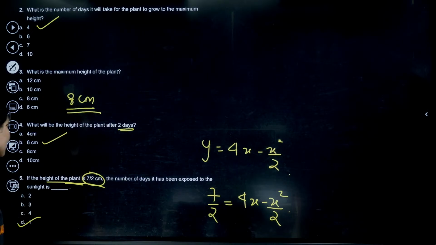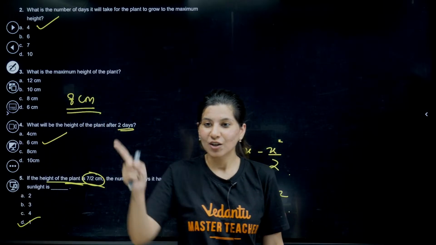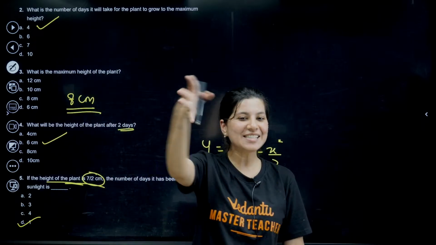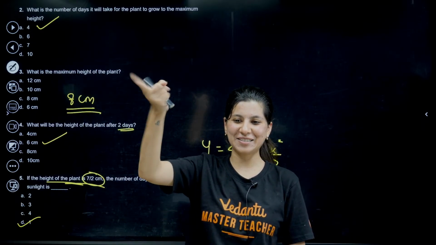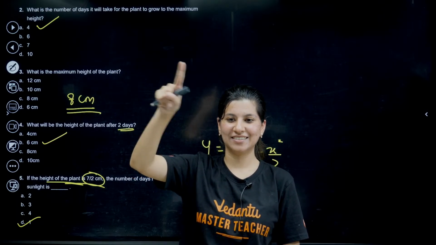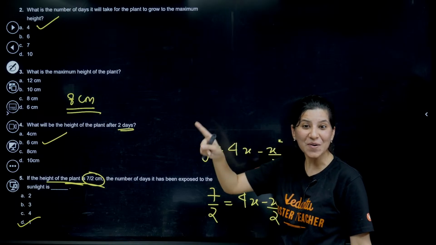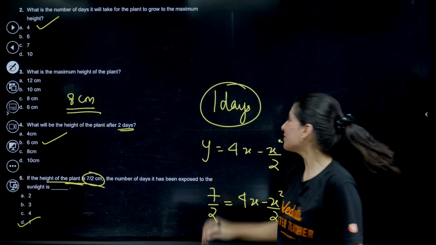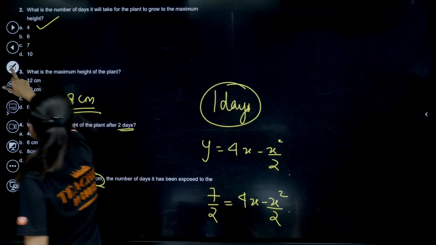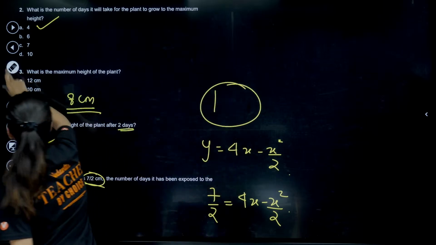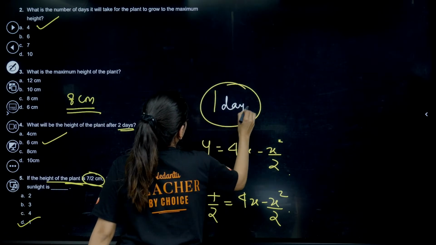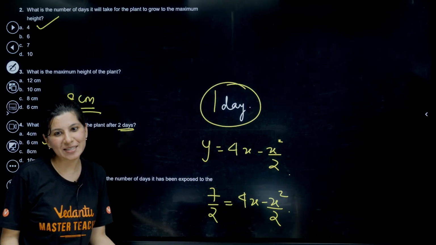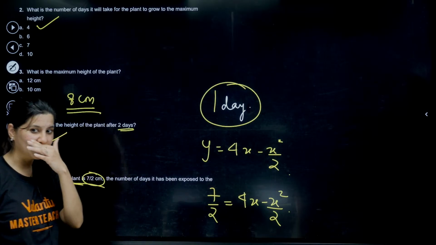Always, do not write just 1. No, 1 with a cross, wrong. 1 is not acceptable. 1 is wrong. It should be 1 day. Just a reminder to write down everything nicely because this is the CBSE boards. That's why, units. Yes, 1 day.